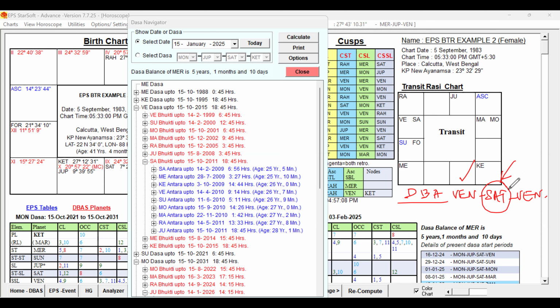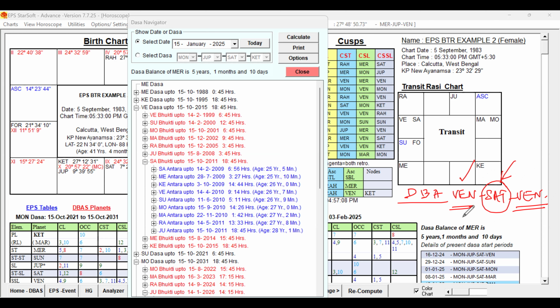Under the Buddhi of Saturn, the Antara Lord also should be supportive, right? So Saturn Buddhi should be the strongest one, by having the role of the important favorable key planets in its rulers and also in supports. Now, Venus Dasa should support and Saturn Buddhi should be the strongest one. That we have to check first.